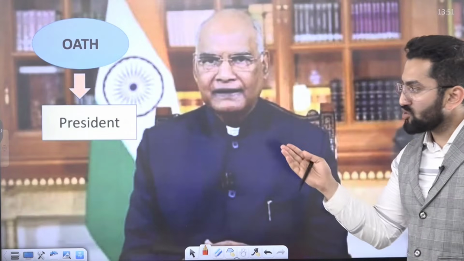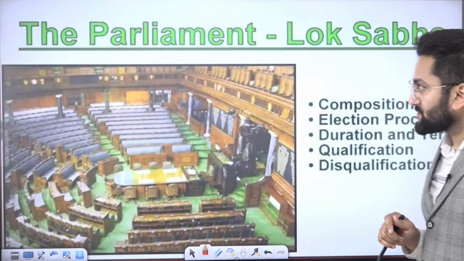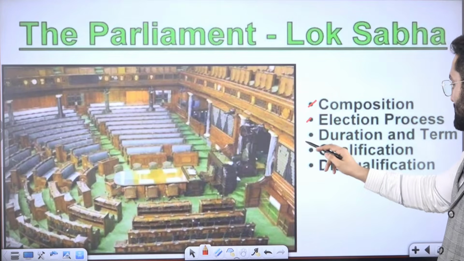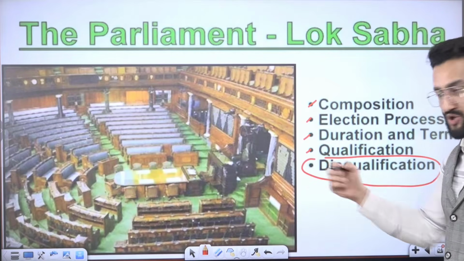Now, oath. Oath is given by the President to all Rajya Sabha members. Now we need to talk about Lok Sabha: composition, election process, duration, qualification and disqualification. We need to talk together after this.